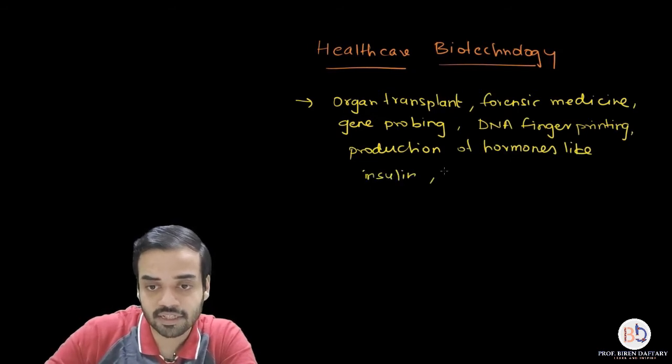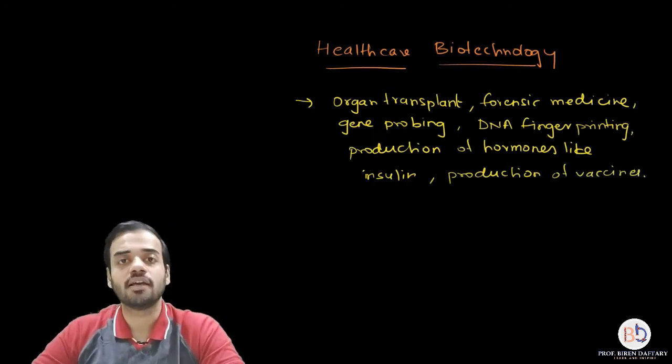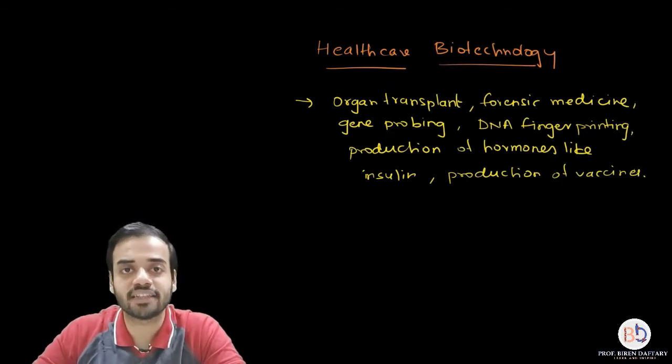And the next application is production of vaccines. Basically we have to know how insulin and vaccines are developed using biotechnology. That is called healthcare biotechnology.